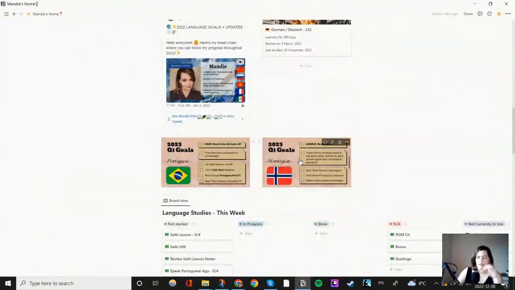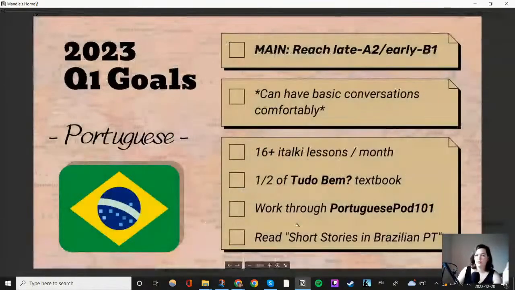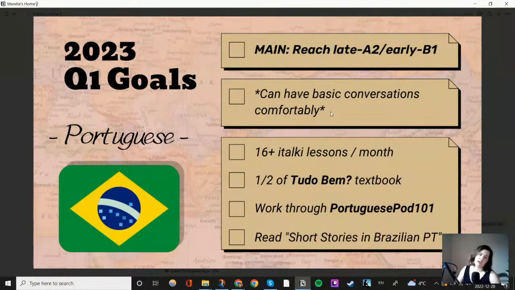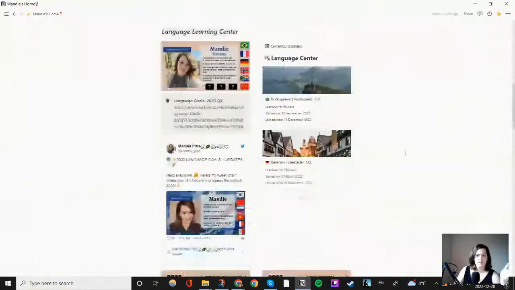And then, as you saw in the other spot, there are my language cards for the quarter. These show whether the language is a main, secondary, or dabble language, what the biggest goal is, where I want to be, and different things that are going to help me get there. So that's basically what those cards are.